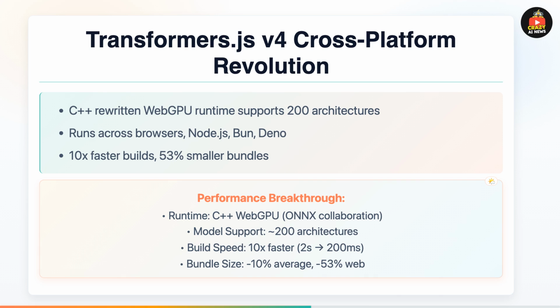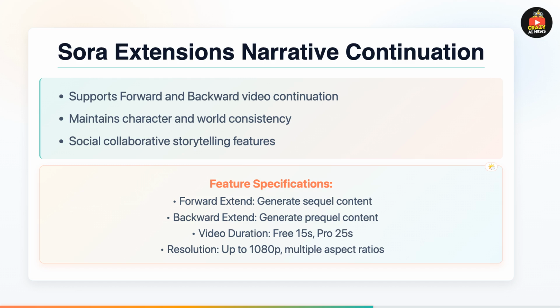It supports about 200 model architectures and enables the same code to run with GPU acceleration across browsers, Node.js, Bun, Deno, and desktop apps. The engineering is impressive. They migrated from Webpack to esbuild, slashing build times by 10x, from 2 seconds down to just 200 milliseconds. Bundle sizes dropped by 10% on average, with the web build shrinking by 53%, now available on NPM.